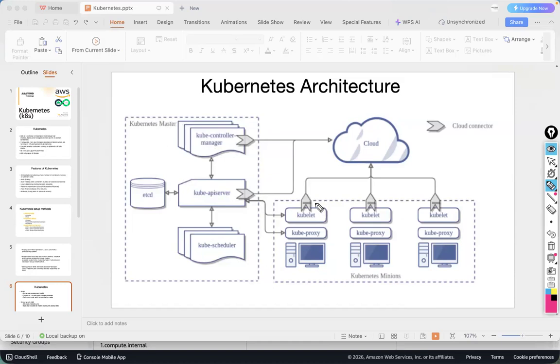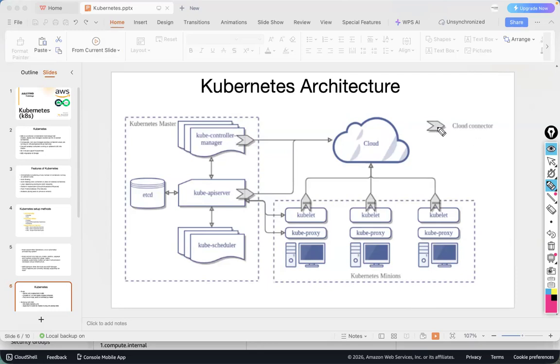Then this is the worker node. Worker node 1, worker node 2, worker node 3. Basically, a node is nothing but an EC2 instance. So in this master node, we have 1, 2, 3, 4 components. And in a worker node, how many components? 2 components, kubelet and kube proxy. So here, how many worker nodes are there? 3 worker nodes. And how many master nodes do we have? One master node.